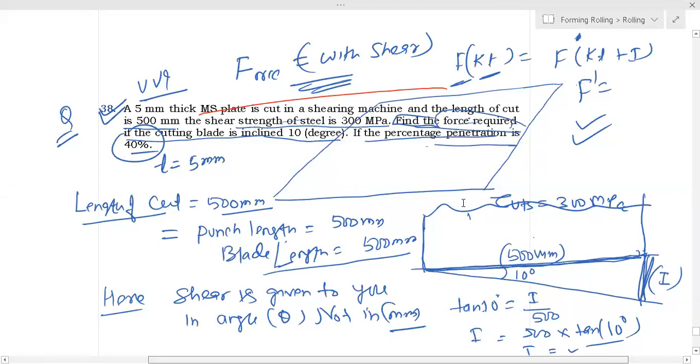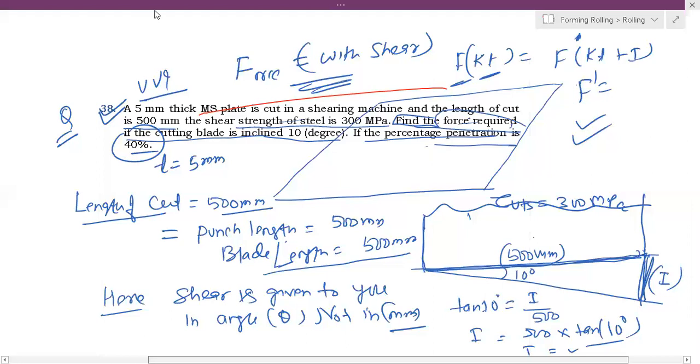Sir, instead of pi d, 500. Yes, very good. Here that resisting area will be length into T. Very good. It is not a circular punch. It is a cutting operation.